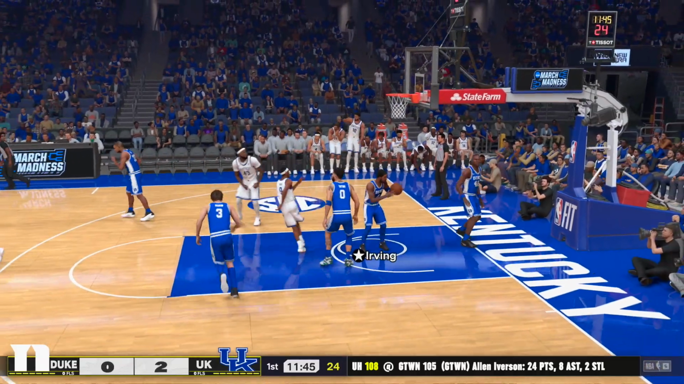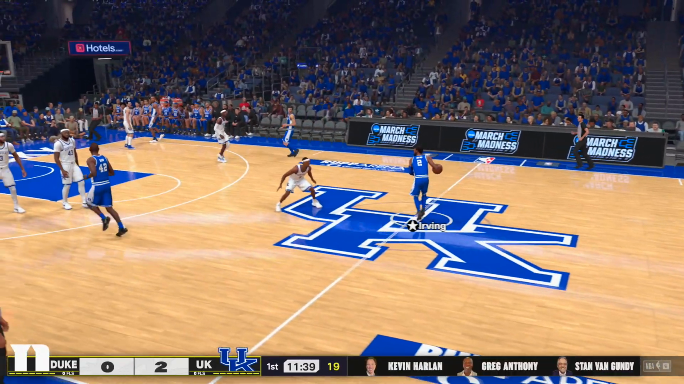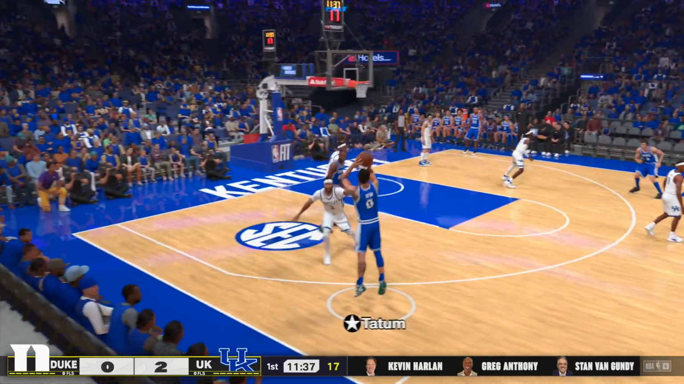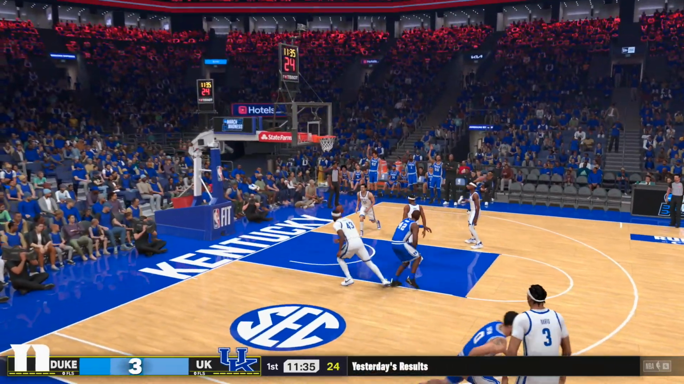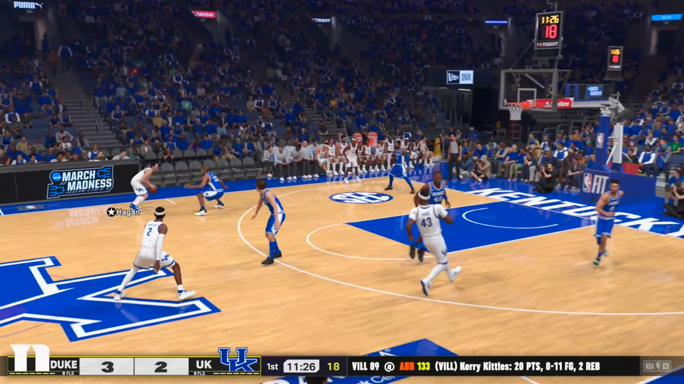Rajon Rondo inside. Everybody always gets mad at me. Is it Rajon Rondo? I always want to say Rajon. That's kind of beside the point.